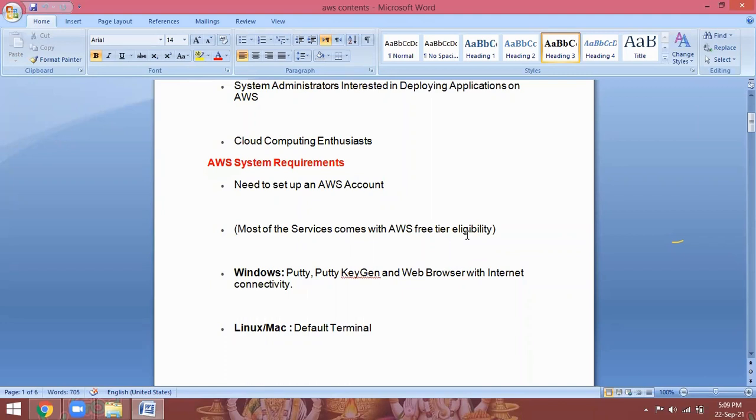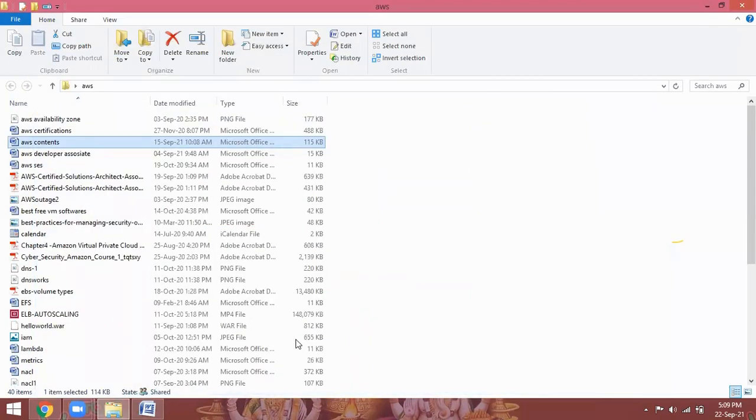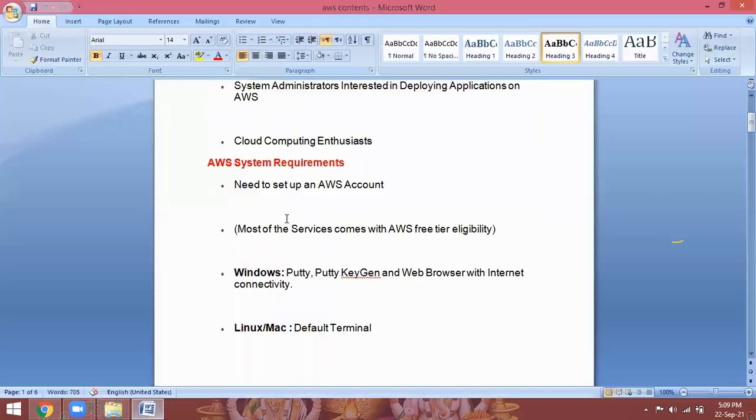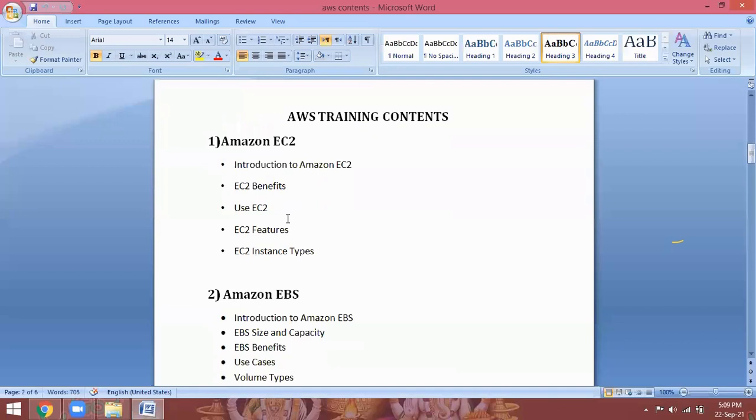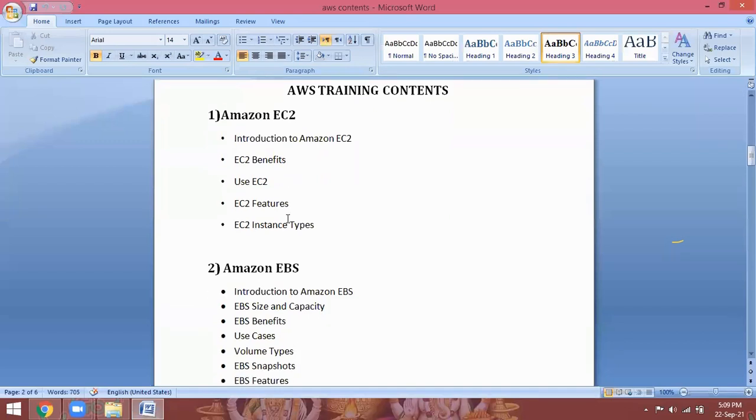So first, the contents which you are going to learn in the AWS Solutions Architect Associate course. The first one, Amazon EC2. EC2 means Elastic Compute Cloud.